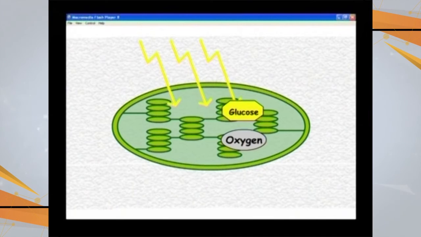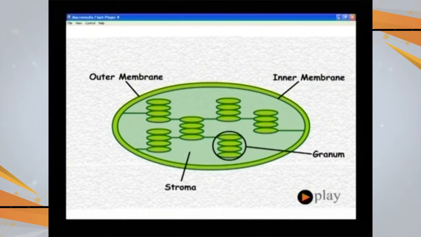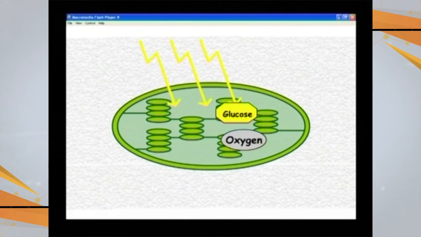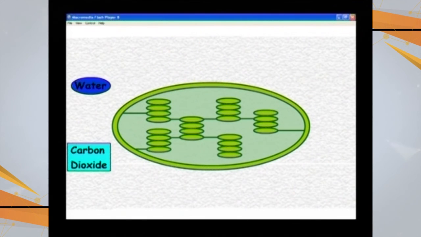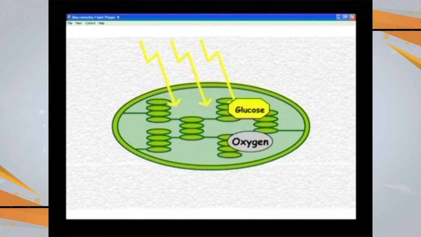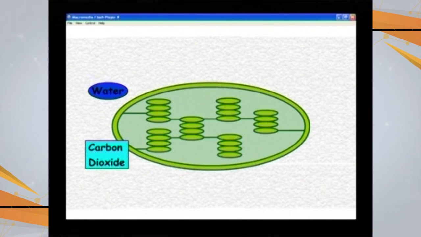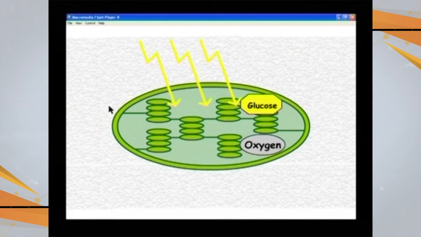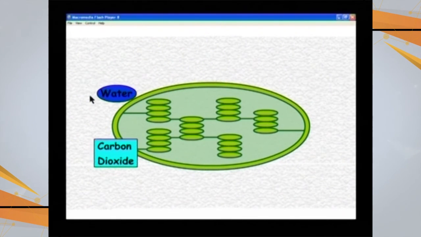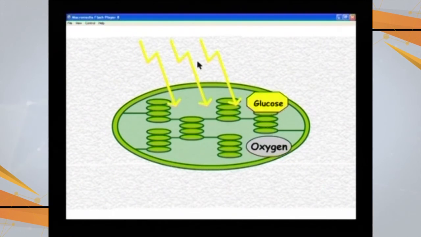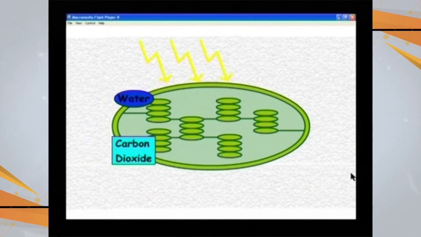Looking at an animation to see the role of these chloroplasts in the process of synthesis of food. Looking at this animation, you can see the water and carbon dioxide entering, and the light falling on the chloroplast, and the two products being produced. So this is the entry of water and carbon dioxide, light falling, and the glucose and oxygen being produced.